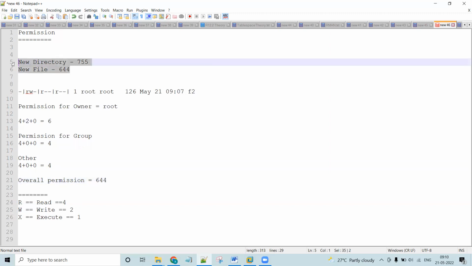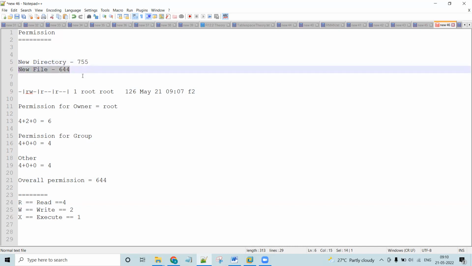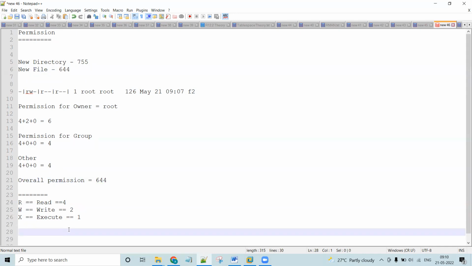So I told you that whenever we create a new directory, the default permission will be 755. When we create a new file, the permission will be 644. Now I am going to show you how to change the permissions. To change the permissions, we have a command, chmod, which stands for change modification. So now let me change the ownership.